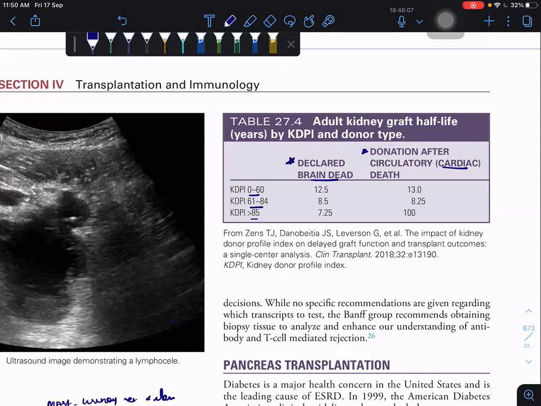For KDPI greater than 85, if you're taking from the cardiac death donor, it is 100. Actually, I don't know how to interpret this one. 100 means failure or what, I don't know. The graft half-life they've given in years.